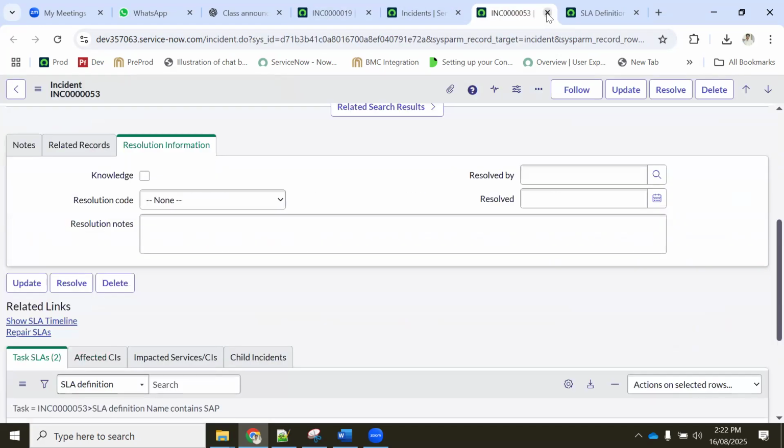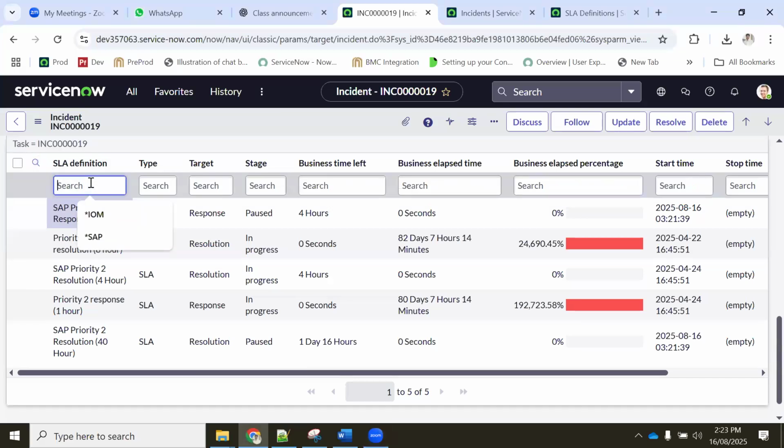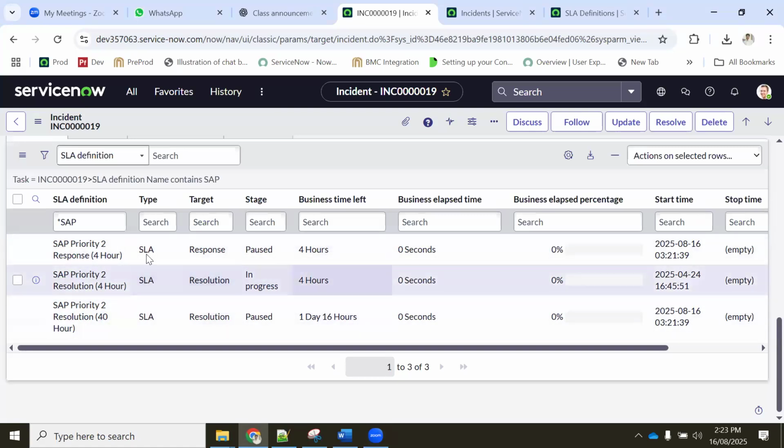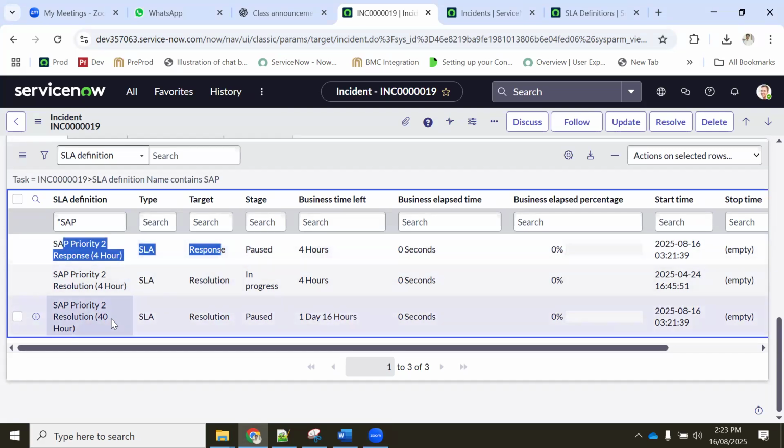We are working with priority 2, right? There are two SLAs, one resolution and one response, tagged. I don't know why. We'll see why. Okay, we are going to see only this one and this one.